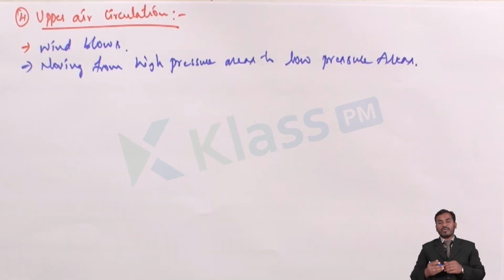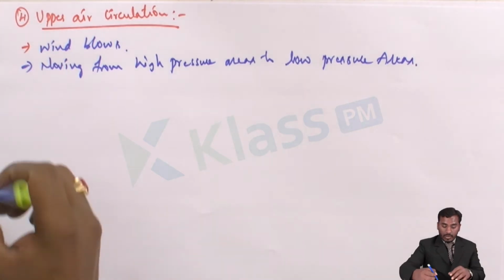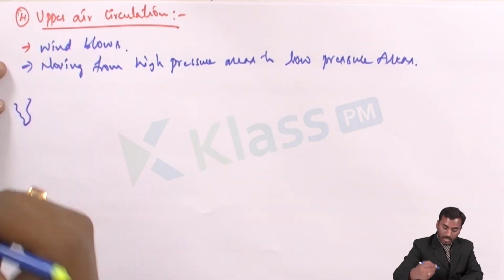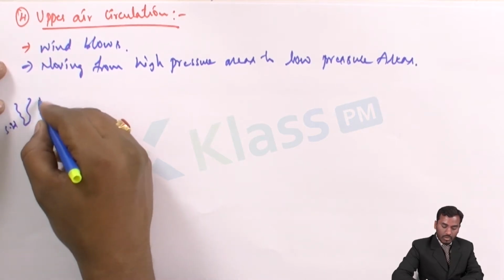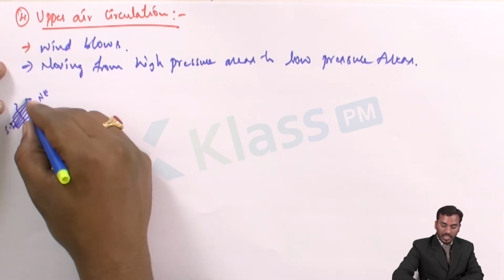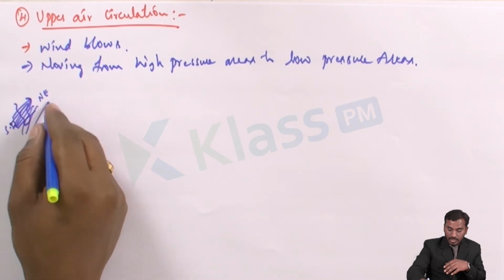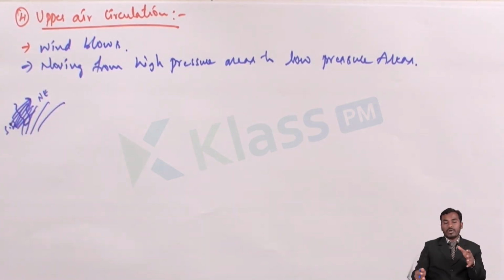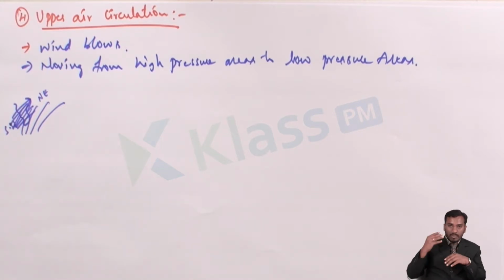So when the wind will be moving from high pressure areas to low pressure areas, and all of us know that if you have observed the different seasons, we will be learning in our next topic, the wind will be moving from southwest to northeast. In this way, the wind is taking its birth in a sea, water bodies, from high pressure areas to low pressure areas it is moving. So at this particular time period, because of this upper air circulation, there will be a change of season, there will be a change of climatic conditions.